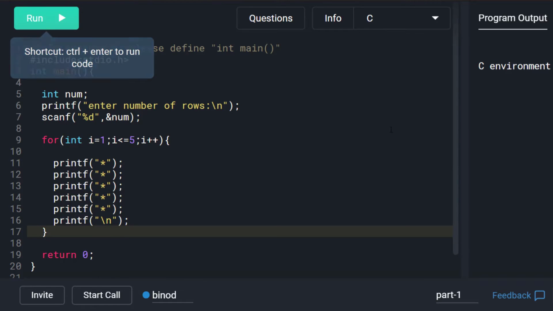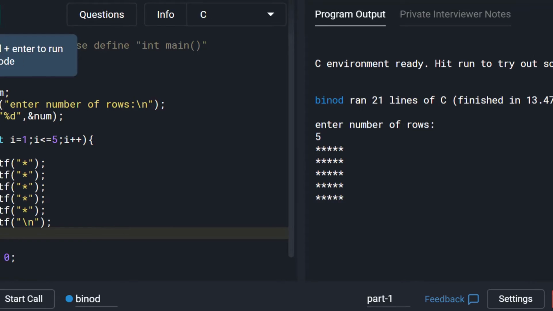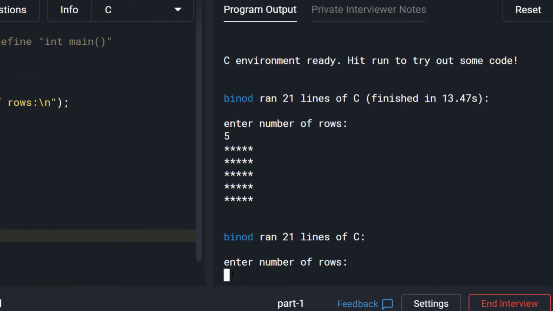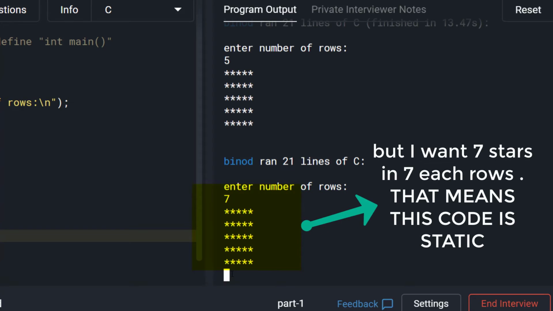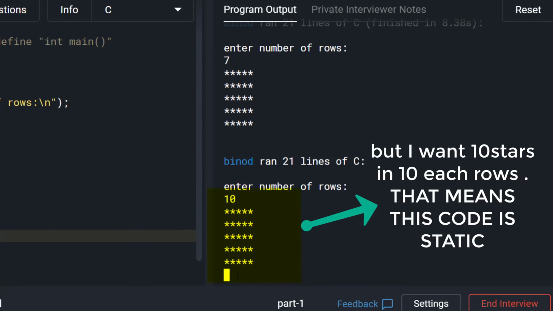This is again static because if we want 7 stars in 7 rows, we have to repeat the logic 7 times. But we won't get 7 stars as we have 5 printf statements only. So there's only one way to avoid all these problems.